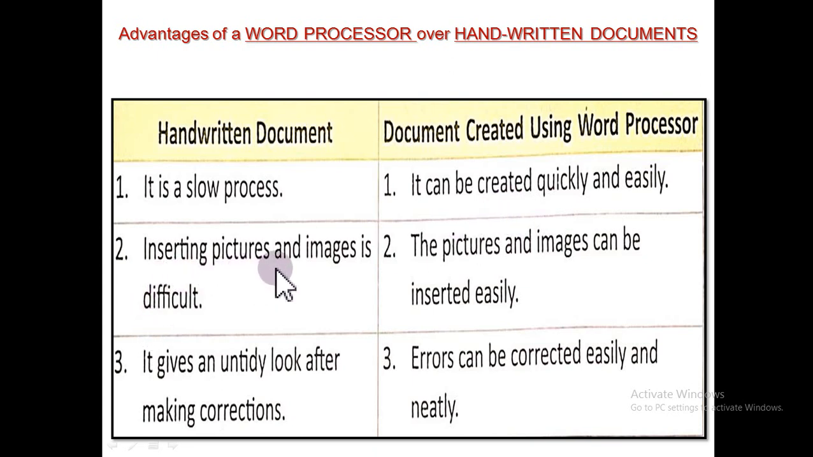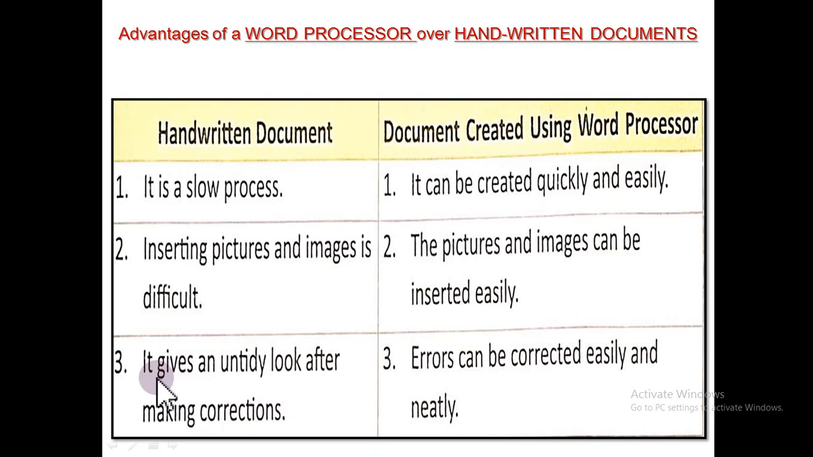Second, inserting pictures and images is difficult. In a handwritten document, we cannot draw a picture at any time or in any size, or insert images from other sources. So this is difficult in a handwritten document. While using a word processor, in the document we can easily insert pictures, we can resize them, or we can insert images from outside also. So this is a very easy task in the word processor.